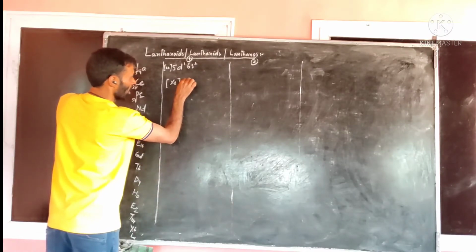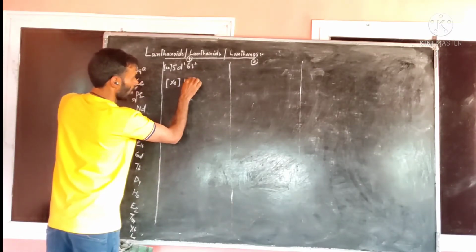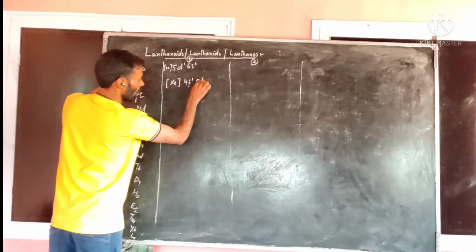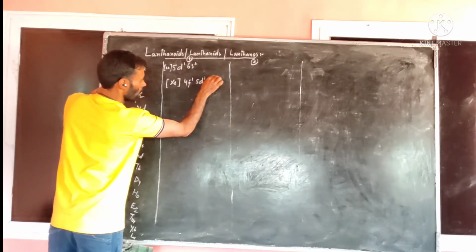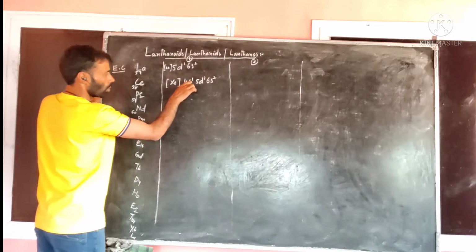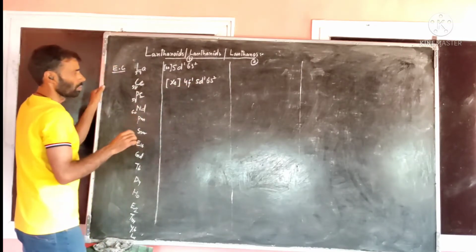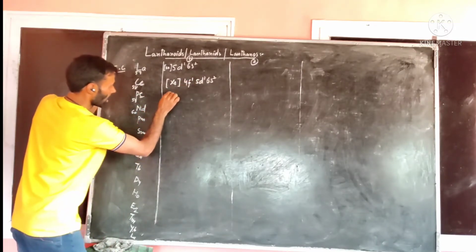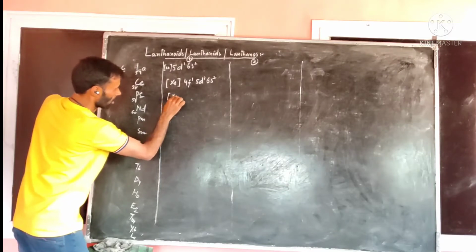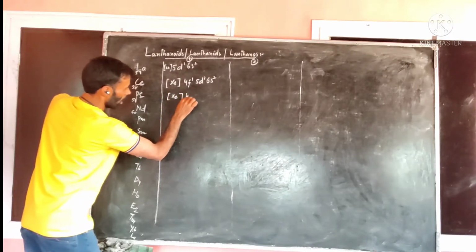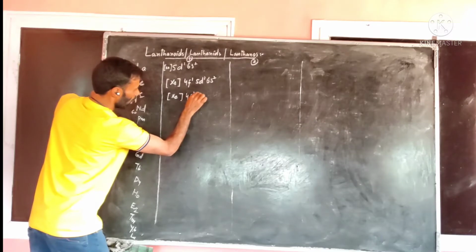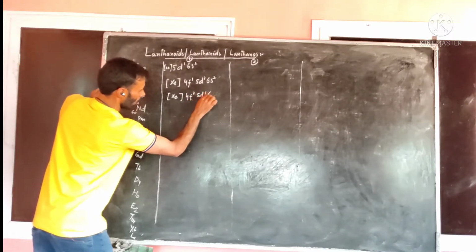Simply I will write here 4f1, after that 5d1, 6s2. So the total number of electrons is 54 plus 4, that is equal to 58. Now after that I will write its electronic configuration: 4f2, 5d1, 6s2.